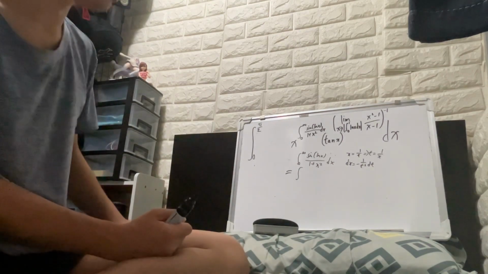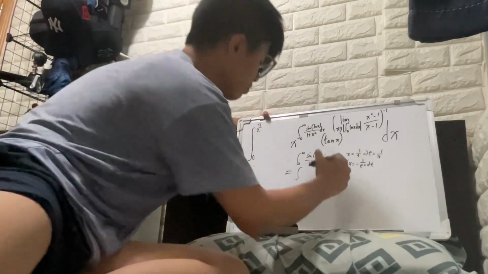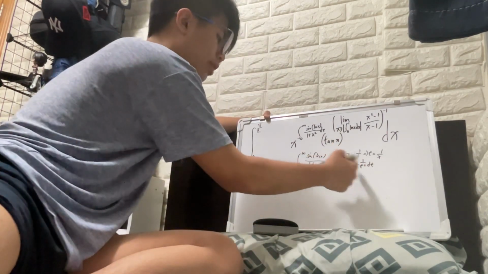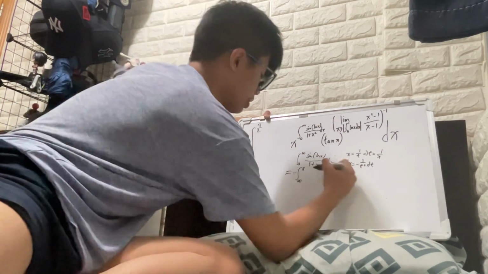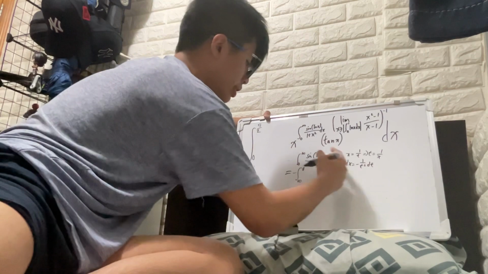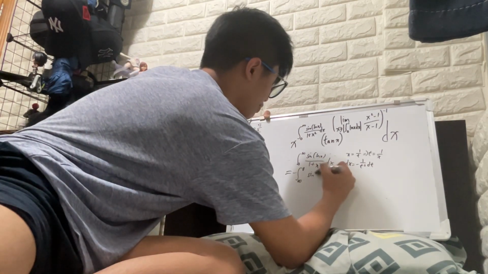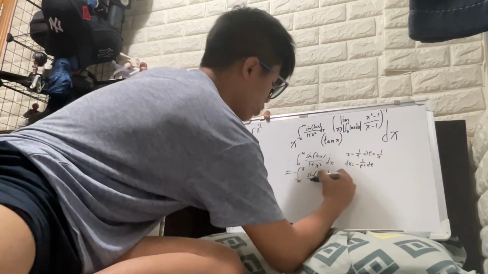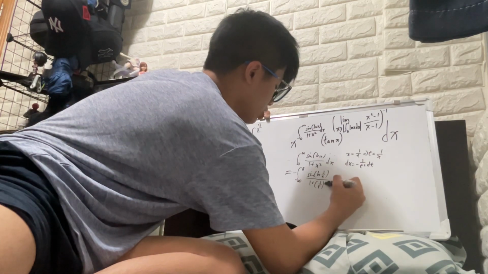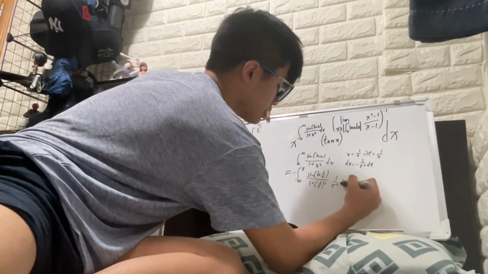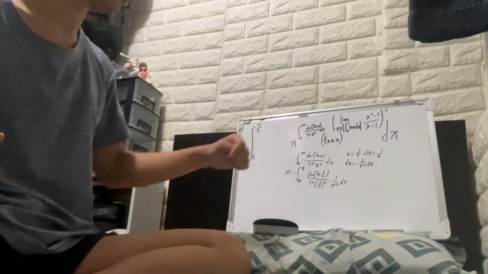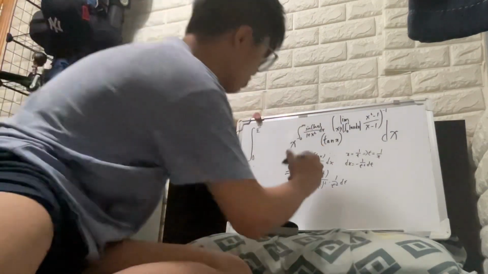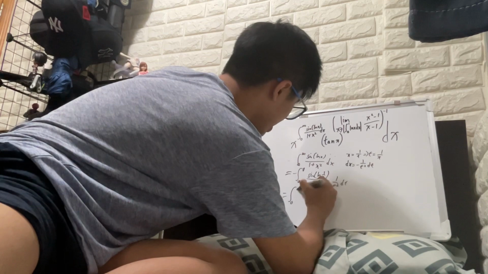Put 0 inside, you get 1 over 0 which is infinity. Then 1 over infinity is just 0. And then the outside is just negative, and then -1 over t squared dt, right? And then on the top you get sine of ln of 1 over t over 1 plus 1 over t squared, and then multiply by 1 over t squared like that. Because we put the negative sign outside, thanks to this negative, we can just switch the order of the lower limit and upper limit. You will get the integral going from 0 to infinity.